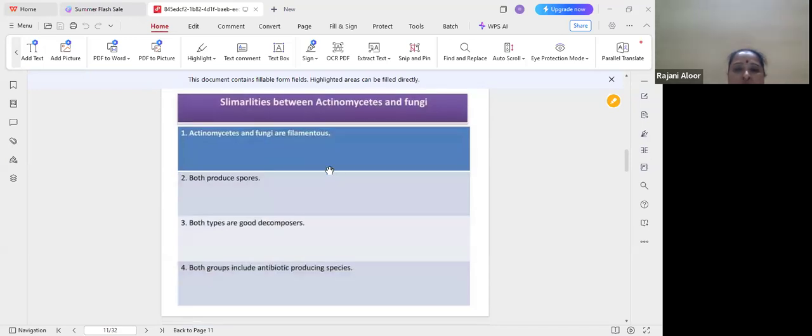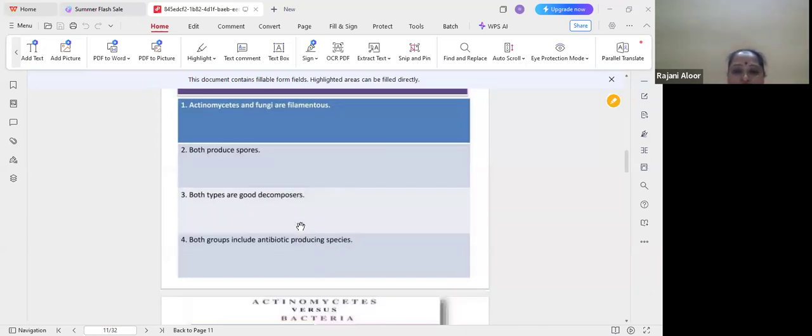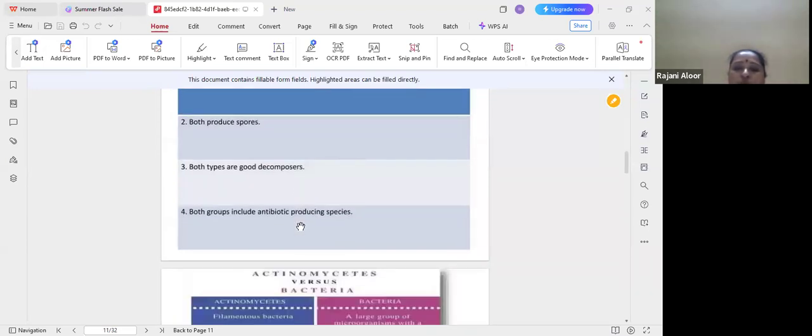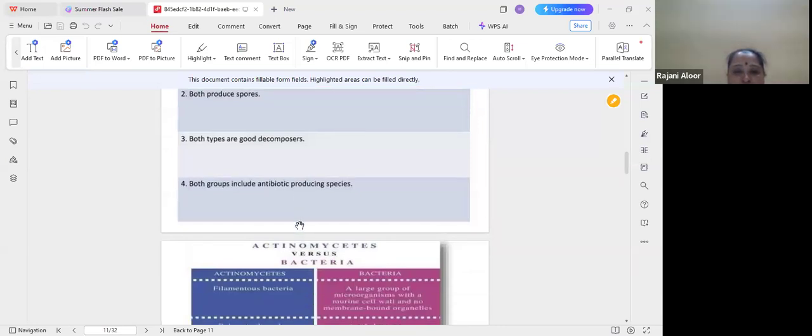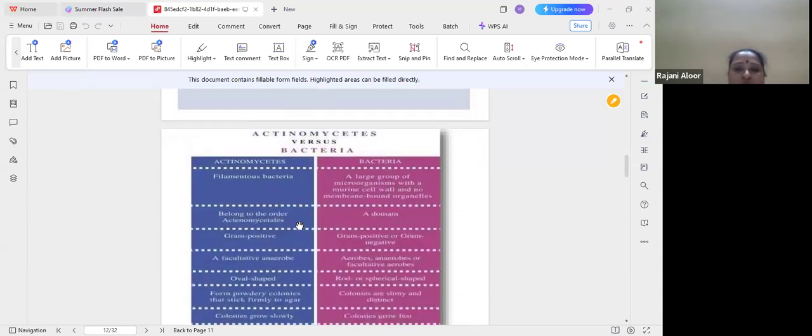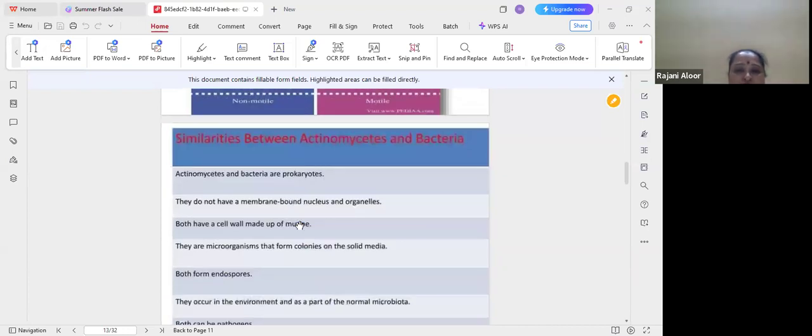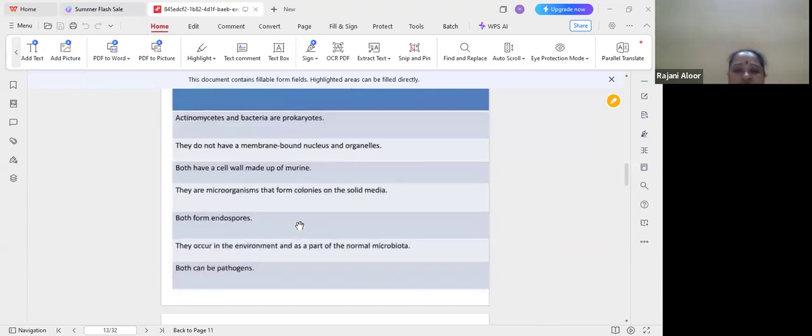Similar characteristics between actinomycetes and fungi: both have a filamentous plant body, both reproduce by spores, and both are good decomposers. Both groups include antibiotic-producing species. This is the best example for actinomycetes and fungi.